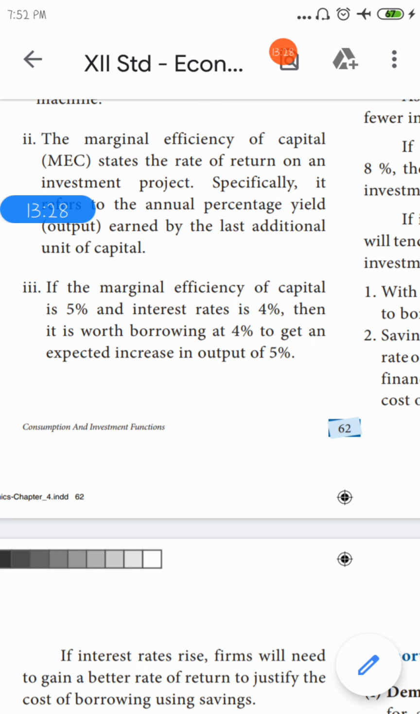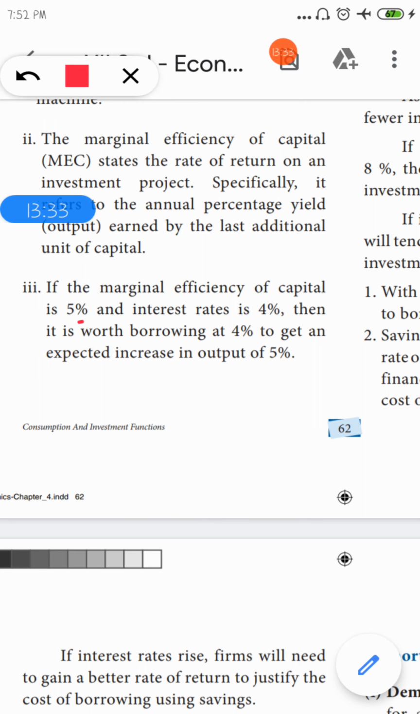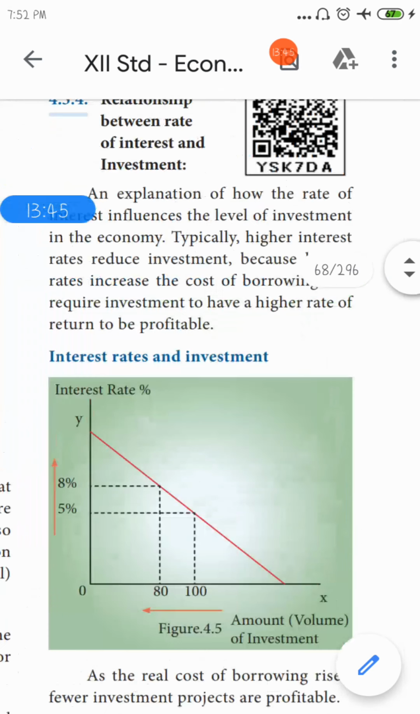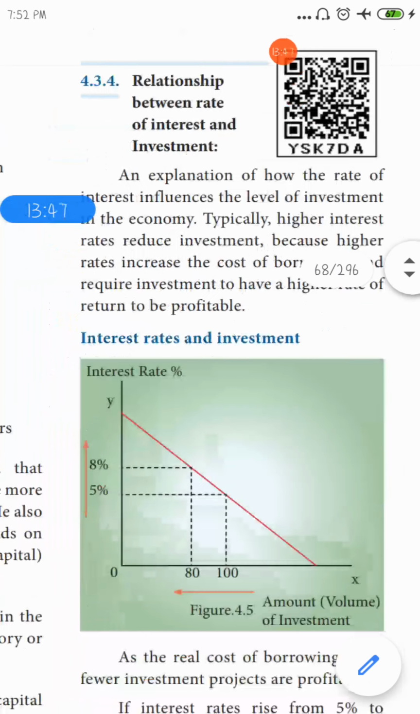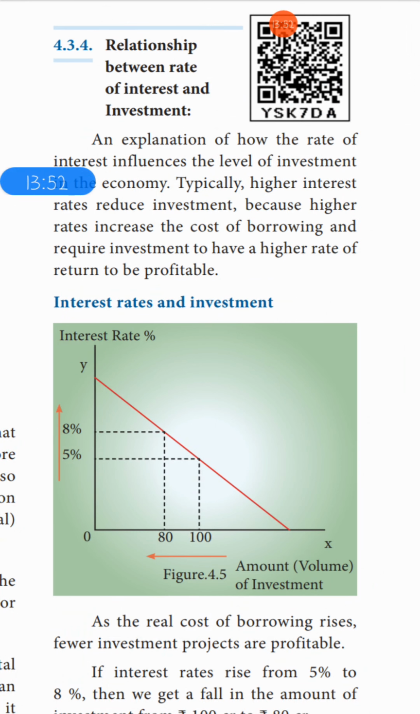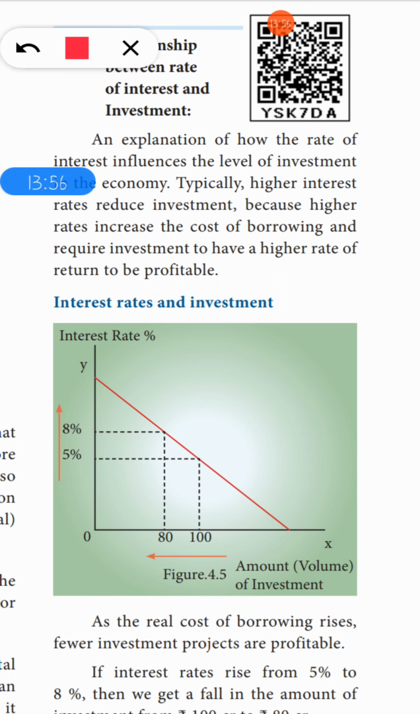Okay, so when the value of a product is 5%, if we suspect that we will be getting 4% of interest, we can invest in that. Now we can see the relationship between rate of interest and investment. We already told that investment and interest have an inverse relationship.